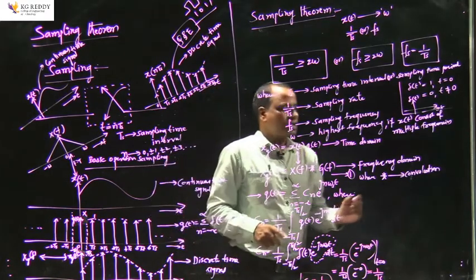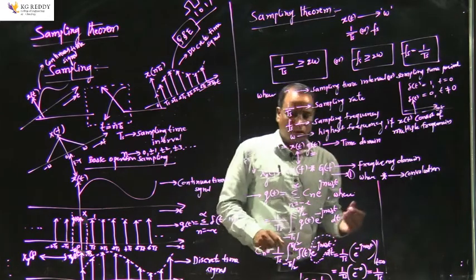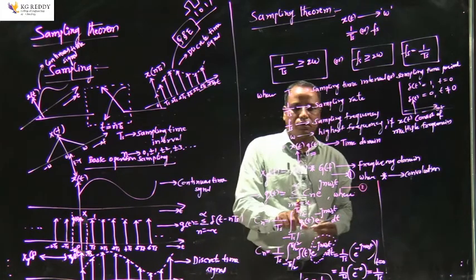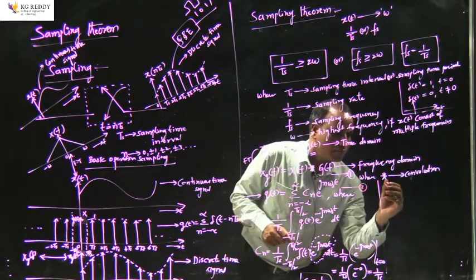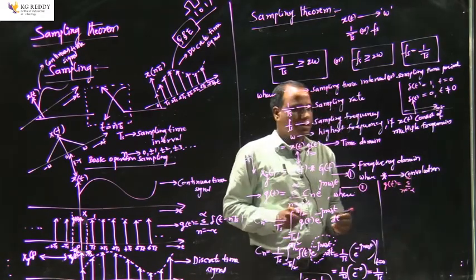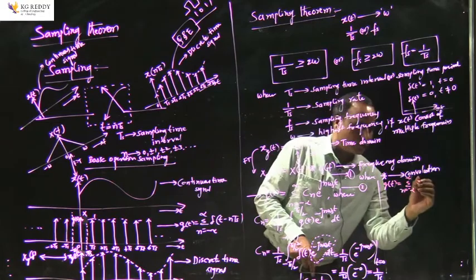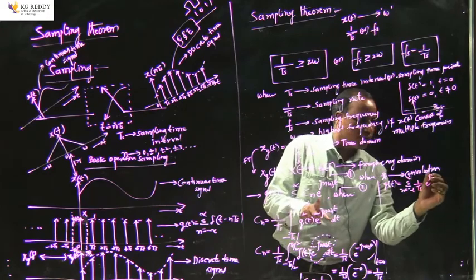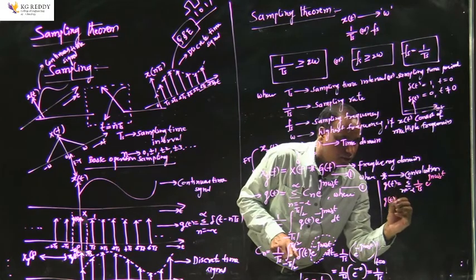Now if I try to substitute the same Ts in this particular expression, take this in equation 1 and equation 2. In equation 2, g of t becomes the summation n varies from minus infinity to plus infinity of Cn, which we have already calculated as 1 by Ts, and this will become e power j n omega s into t.